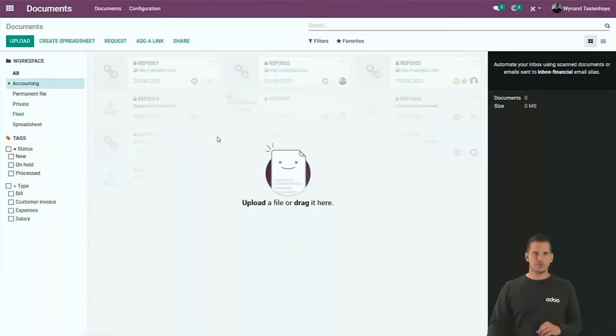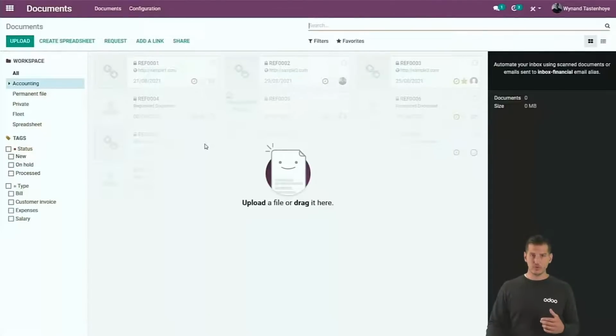If you open the document application, at the left side, you will see different workspaces that I imagined, but of course, you're free to create as many workspaces as you want. And every workspace comes with a specific type of tags so that you can exactly filter the documents that you want to see on the screen. So let's see how you can import documents into the database.